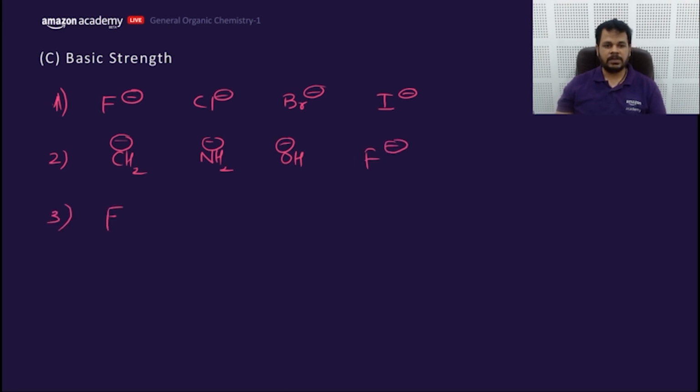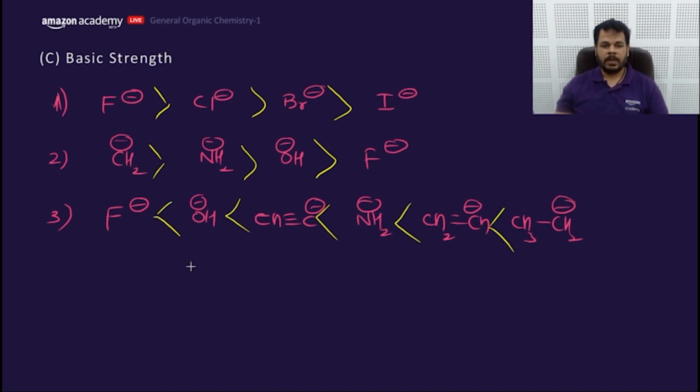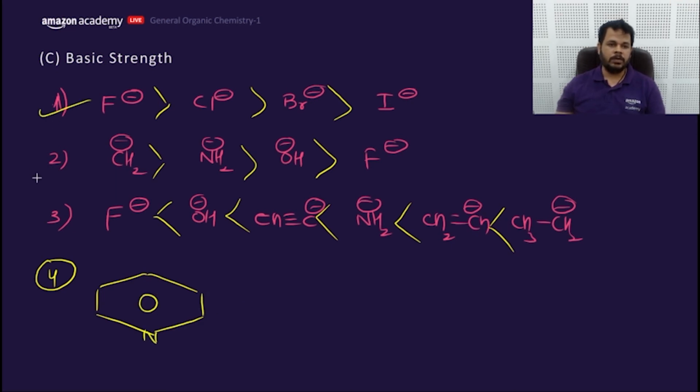Similar questions, my dear friends. Different answer. You need to answer the instability order. Instability, that means opposite of stability. This would be the order. This would be the order. And this would be the order. Getting my point? What about the fourth one? Now answer the fourth one. Rest all we have already discussed.